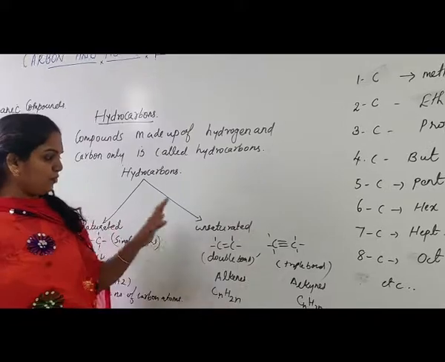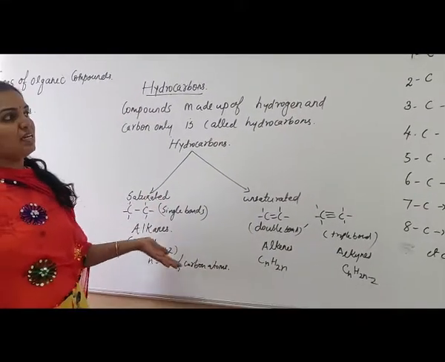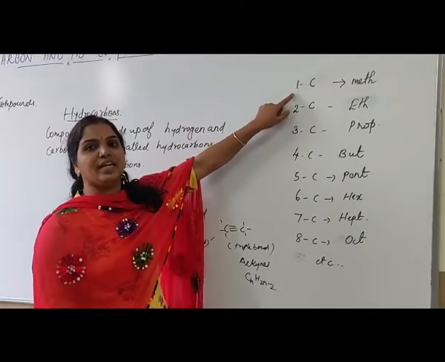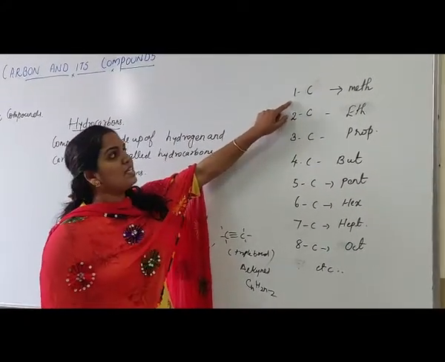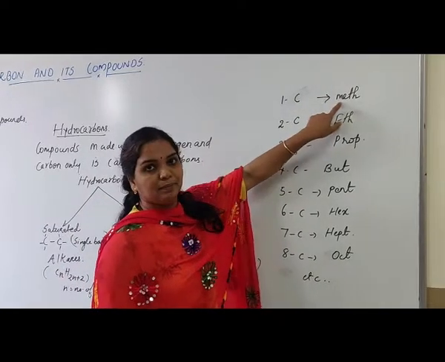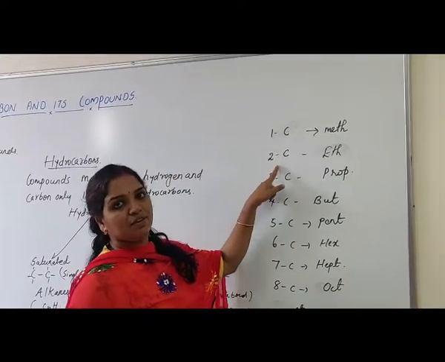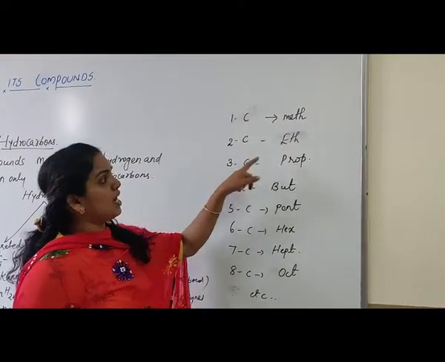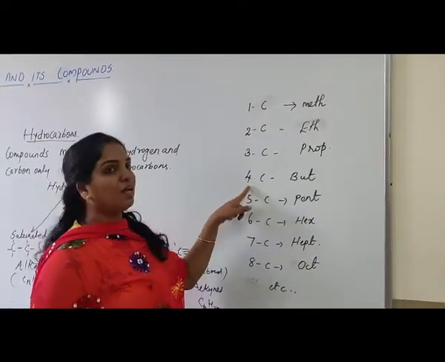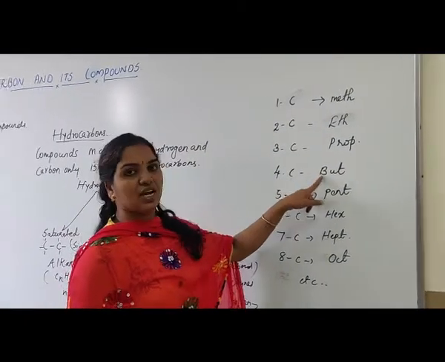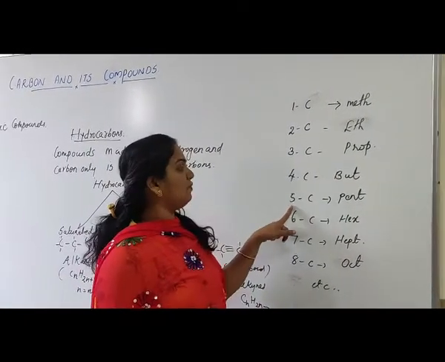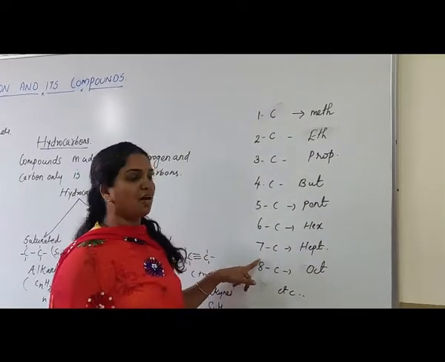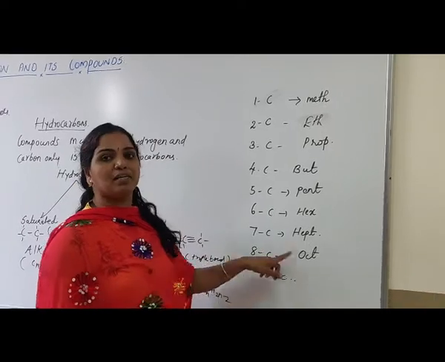Before writing the names of these hydrocarbons, let us have a look at this. Compounds containing only one carbon atom will start with the name meth. If there are two carbon atoms, we start with eth. Three carbon atoms, prop. Four carbon atoms, but. And if there are 5 carbon atoms, pent; 6 carbon atoms, hex; 7 carbon atoms, hept; 8 carbon atoms, oct.